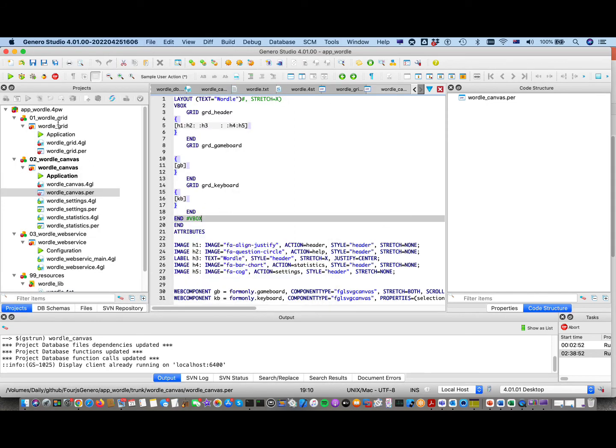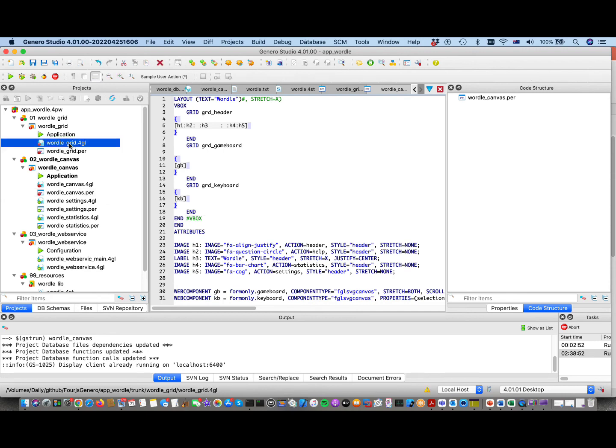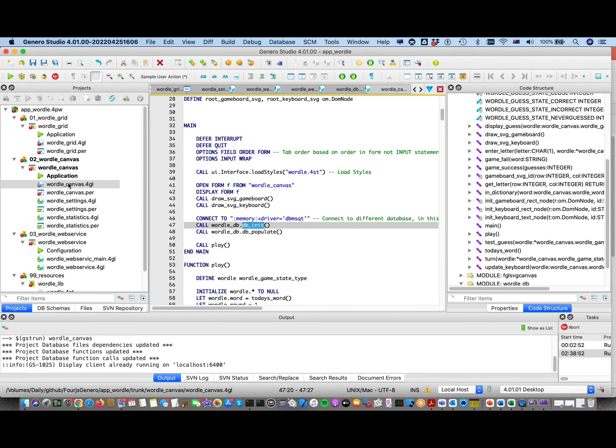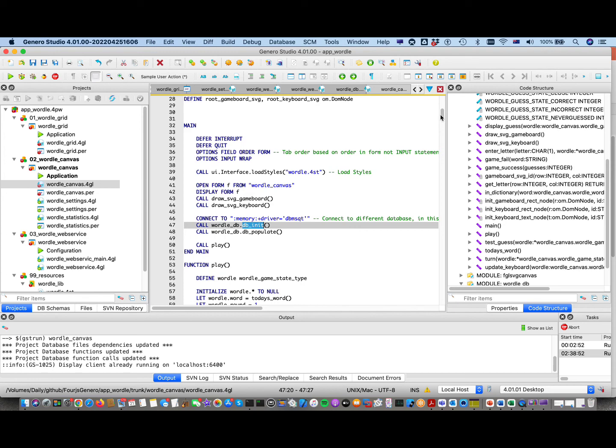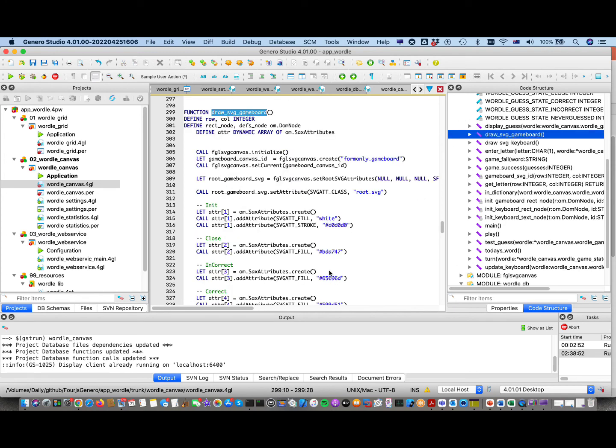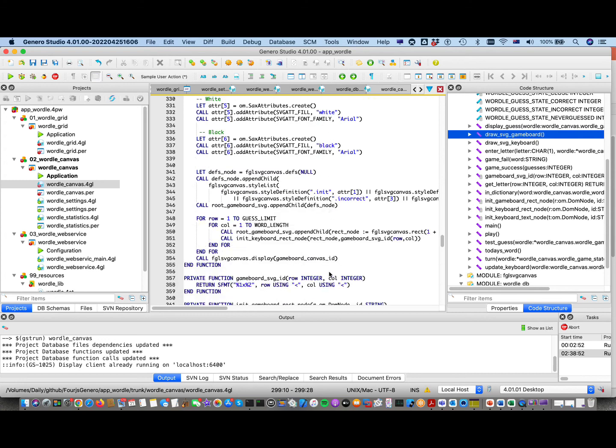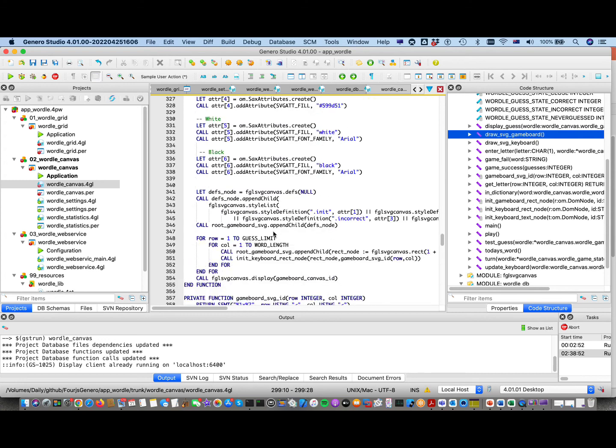So when I started using it, I parked that Wordle grid, copied across and used everything in Wordle Canvas, and just kept that Wordle grid there as a snapshot of where I was. So Wordle Canvas, if we look at the code to draw the game board, there's a bit of code going on in there, but not too much actually.